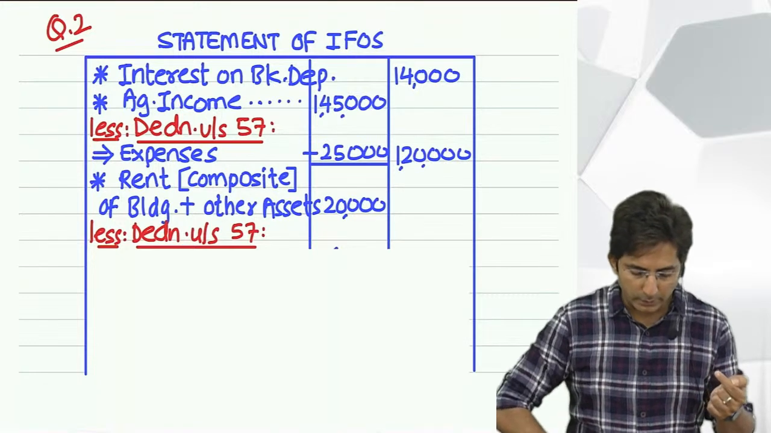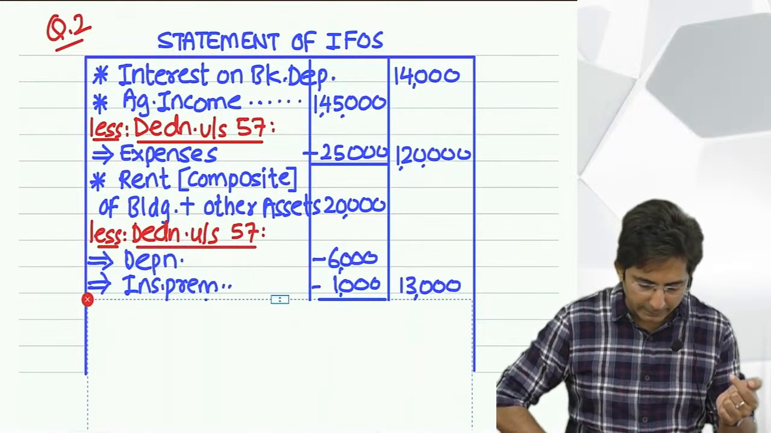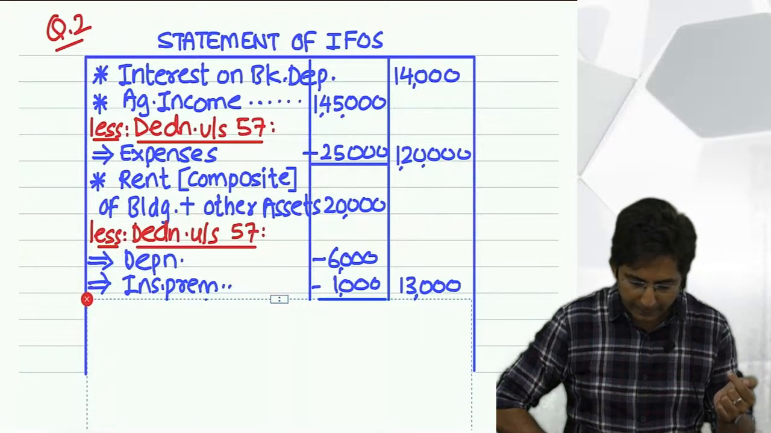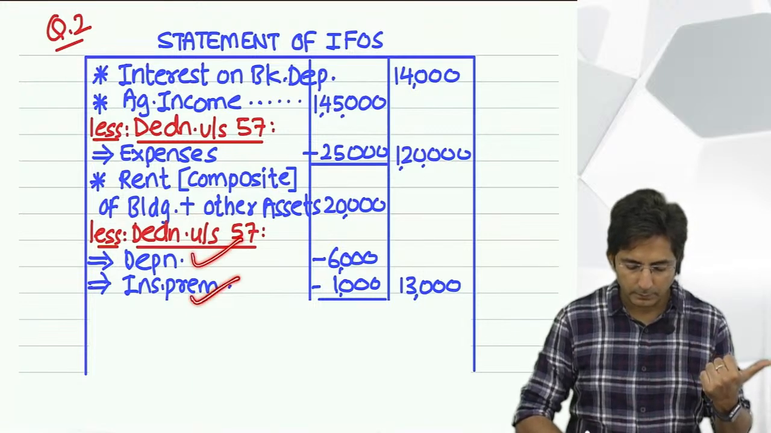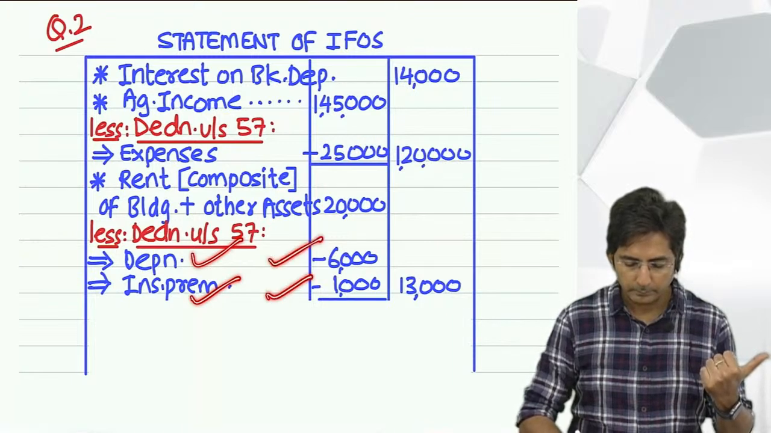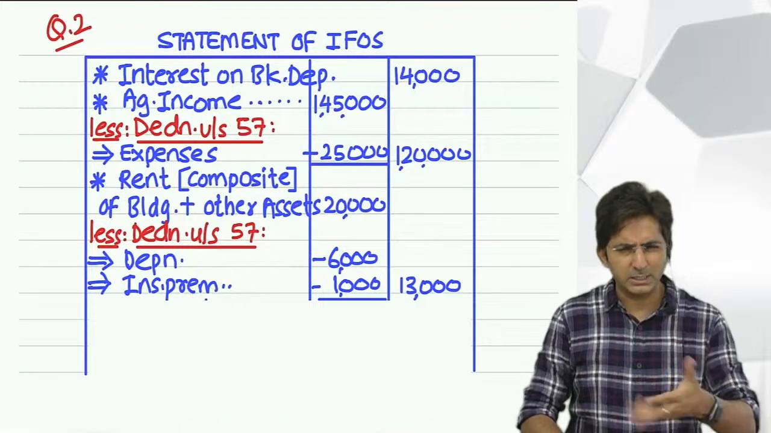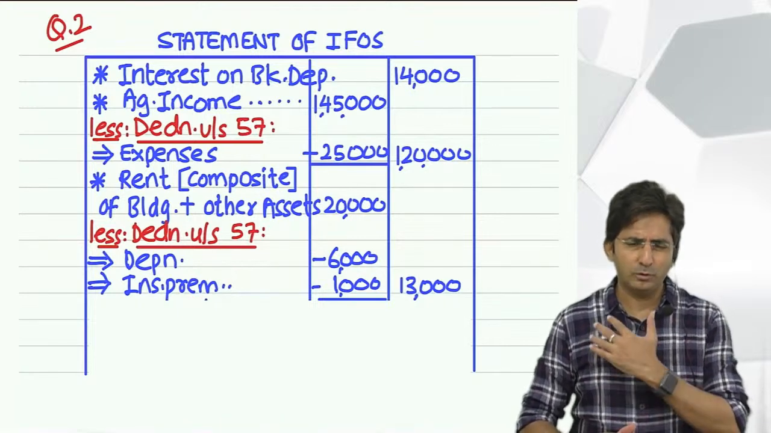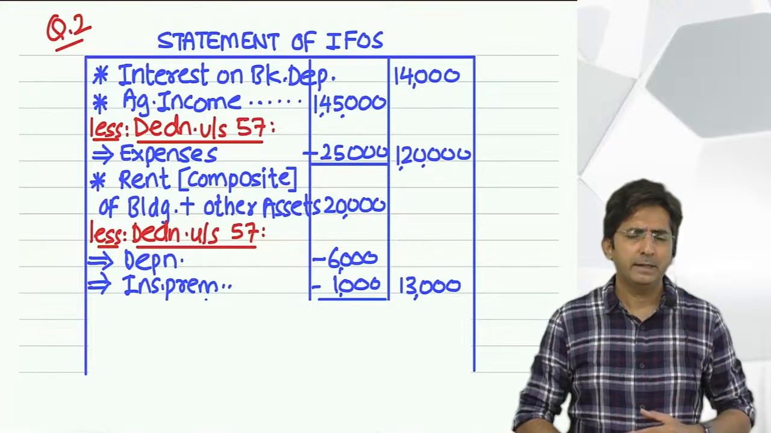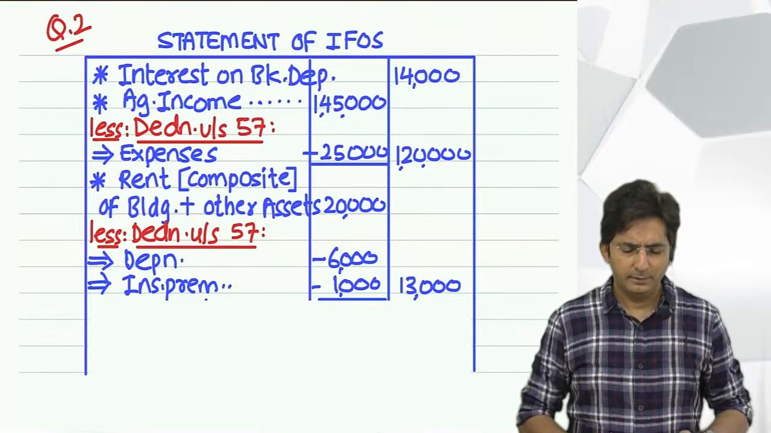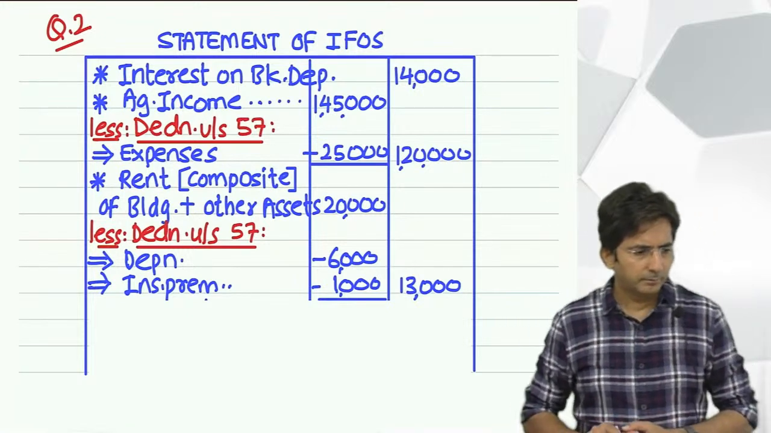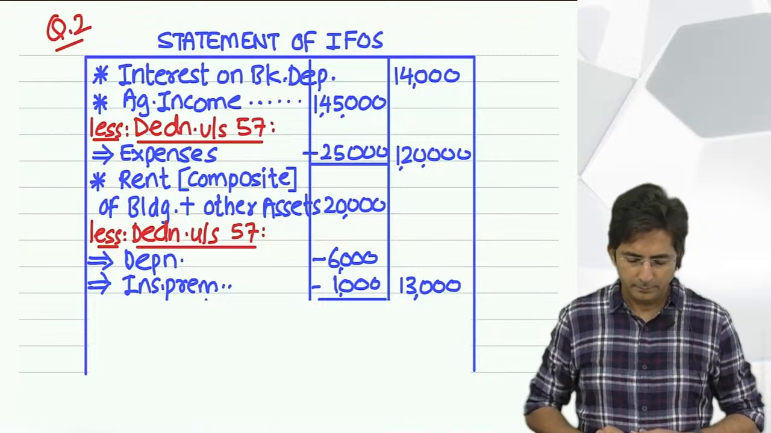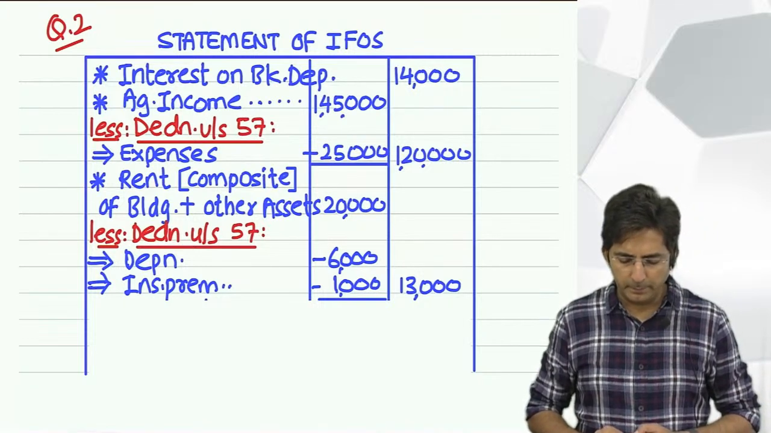Depreciation and insurance premium. See my style of writing, look. I have prepared an arrow, then depreciation. Then again arrow, insurance premium. Amounts in the inner column. You can just write depreciation. Not necessary to write the whole statement. Depreciation on this, that. You just have to write the name of the expense. Then insurance premium.